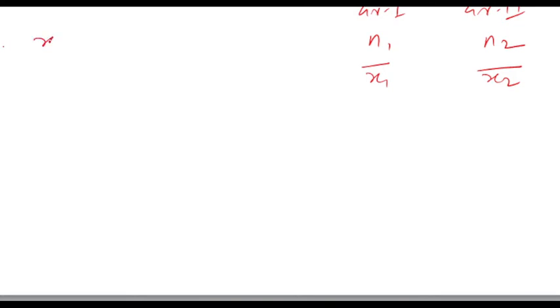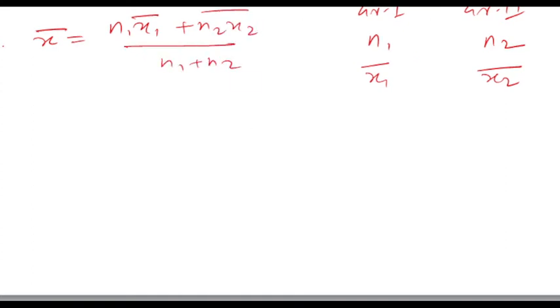Therefore combined mean is given by x bar is equal to n1 x1 bar plus n2 x2 bar divided by n1 plus n2. Is it clear?